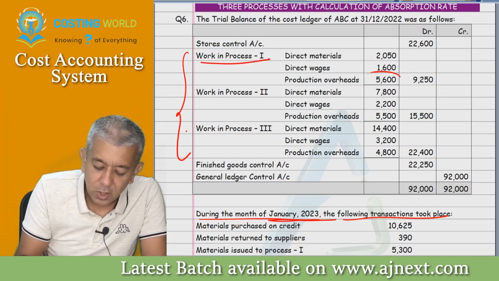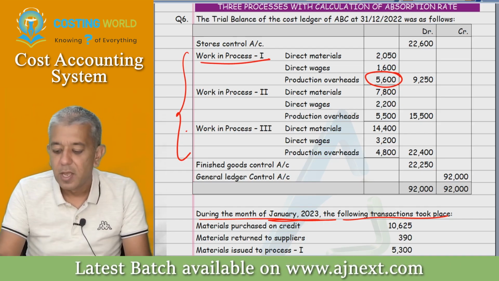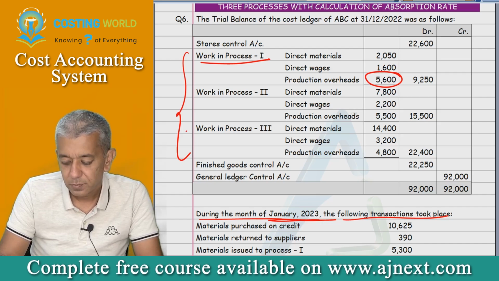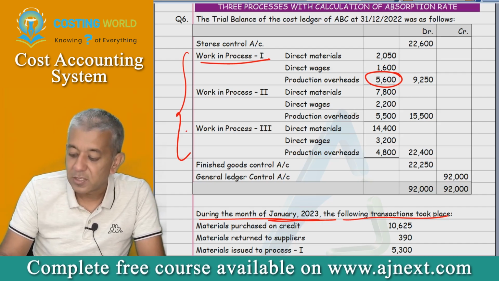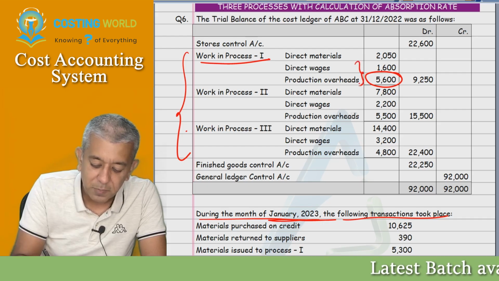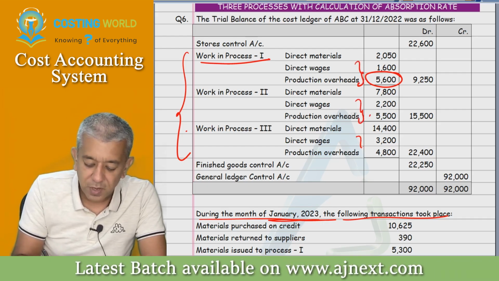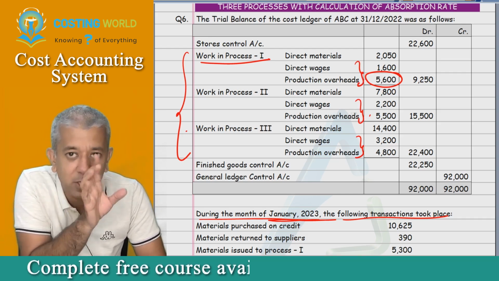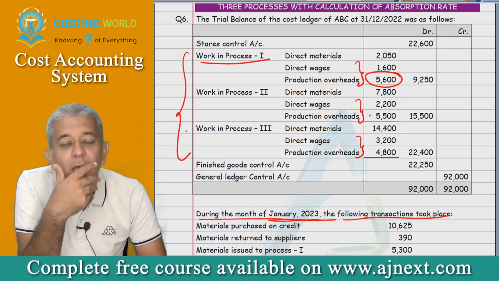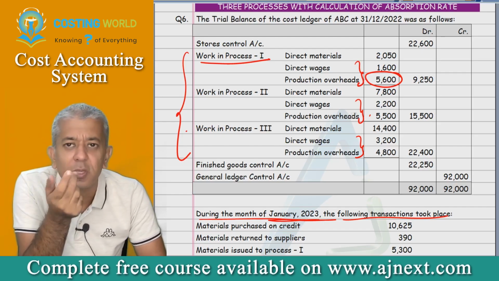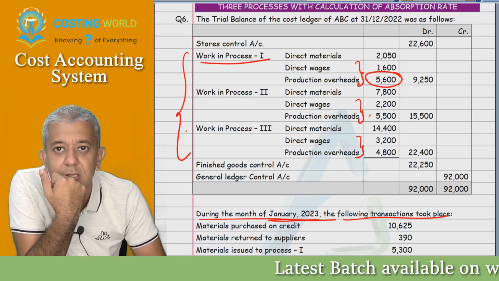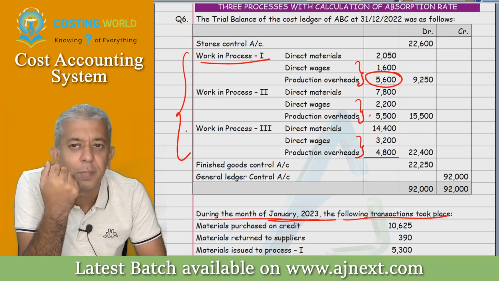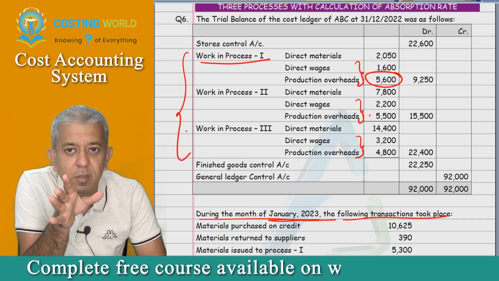In process 1, your overheads absorbed are how much? 5,600. 5,600 divided by 1,600 into percentage. So this will be 350% of labor cost. In the next case, it will be 250%. Last case, it will be 150%. Can we say this also tells you that the company is following the departmental method and not the blanket method? Yes. If all these three rates were the same, we could have said the company is following the blanket method. But since the rates are coming different, the company is following the departmental method. Is that all okay? Yes, sir.